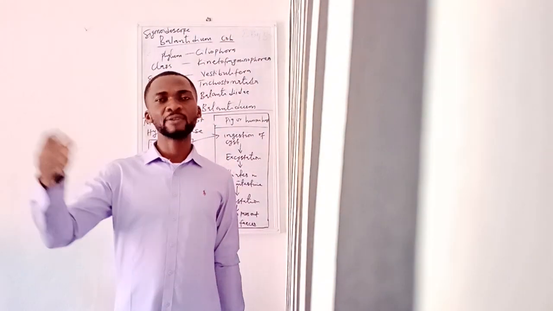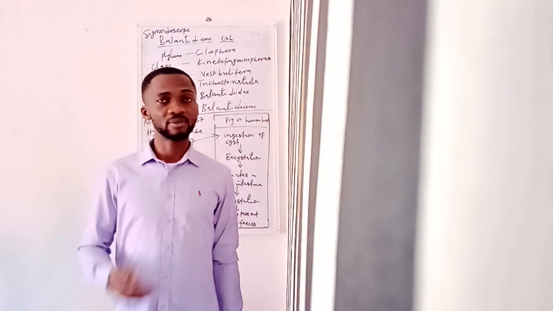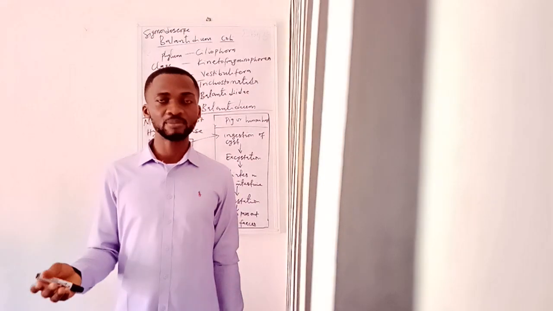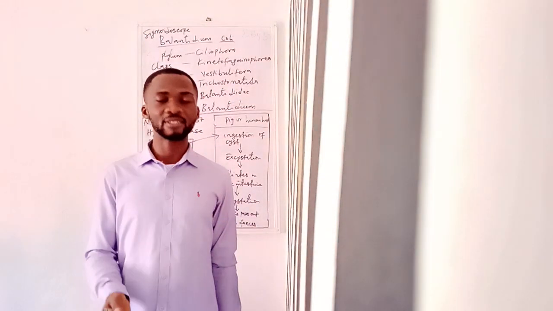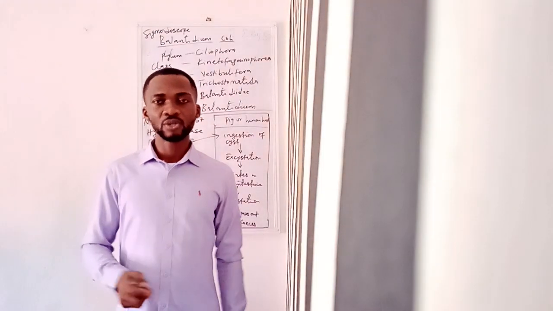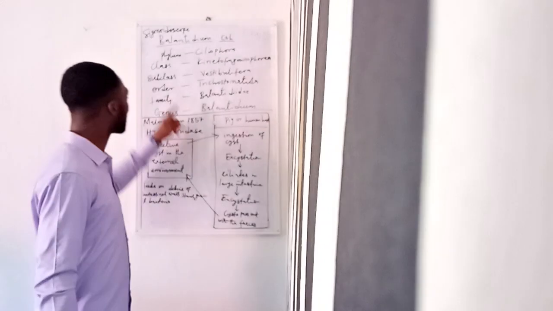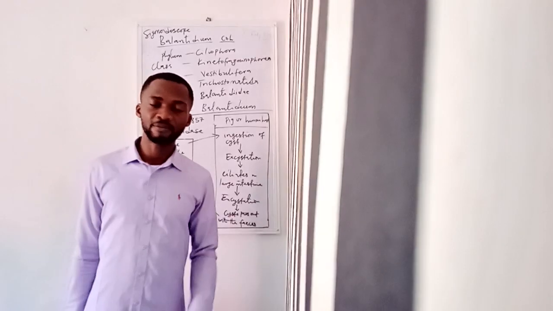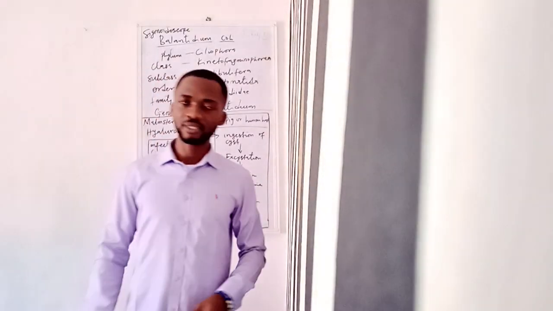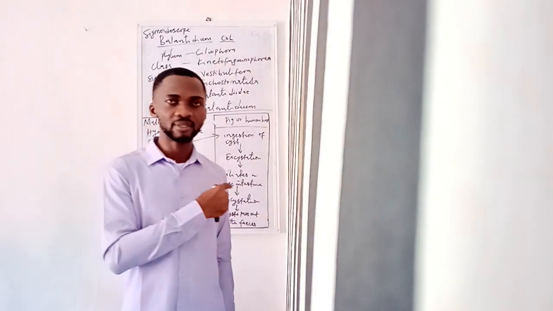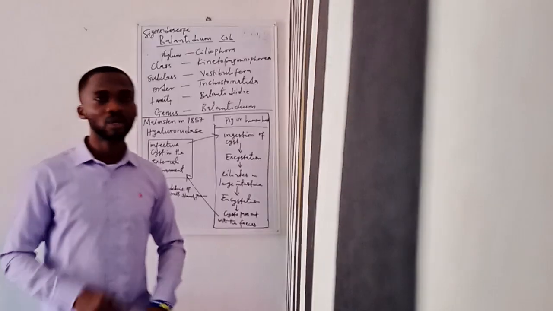Of course, we have other free living ciliata. For instance, Paramecium caudatum is a free living organism, but it's not a parasite. Of course, you know that an organism can either be a parasite or a free living organism. This Balantidium coli was discovered by a man called Malmsten in the year 1857. It was discovered in the dysentery stool of two different individuals. So note that this was the scientist that discovered this parasite called Balantidium coli.